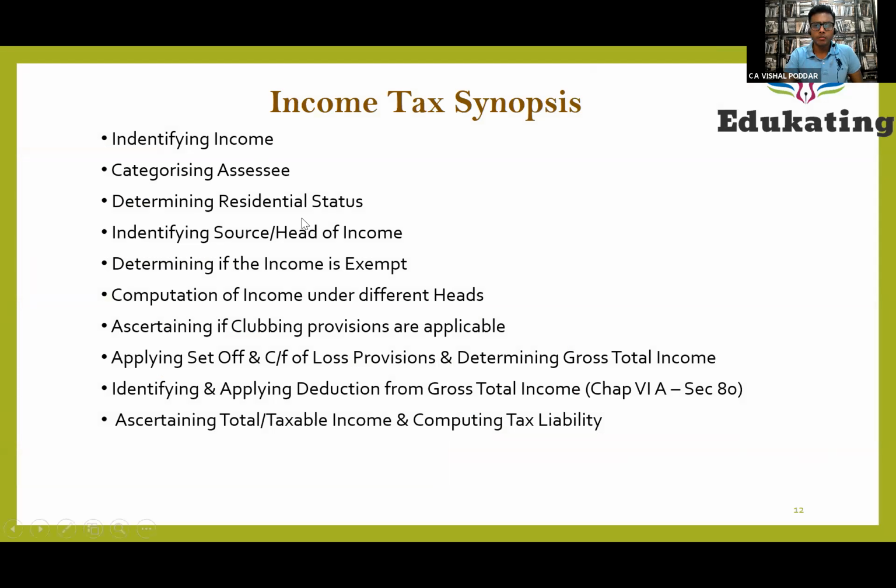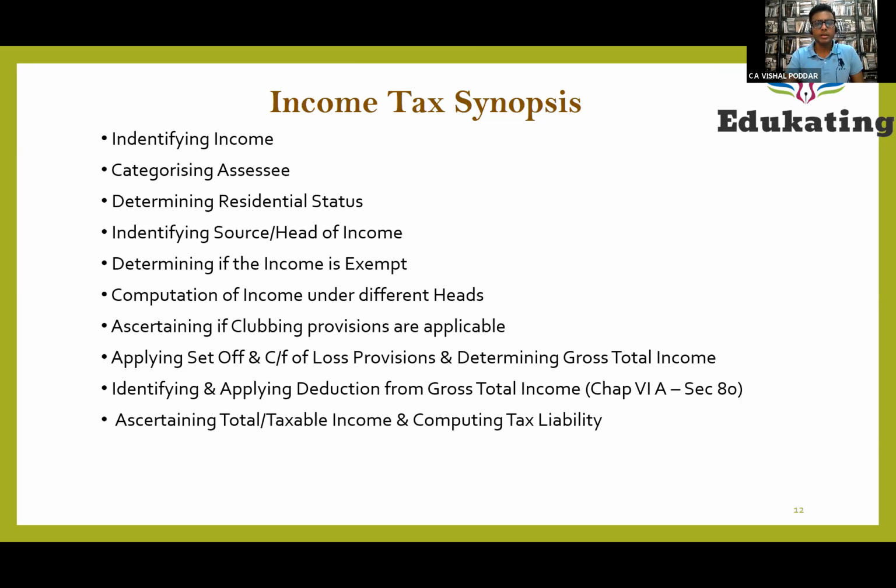While applying the income tax subject in any of your client's case, may it be filing of returns, may it be handling some show cause notices, you have to always follow these steps. If you follow these steps, I assure you that in more than 90% cases, your application of the subject of the law would be precise and perfect.